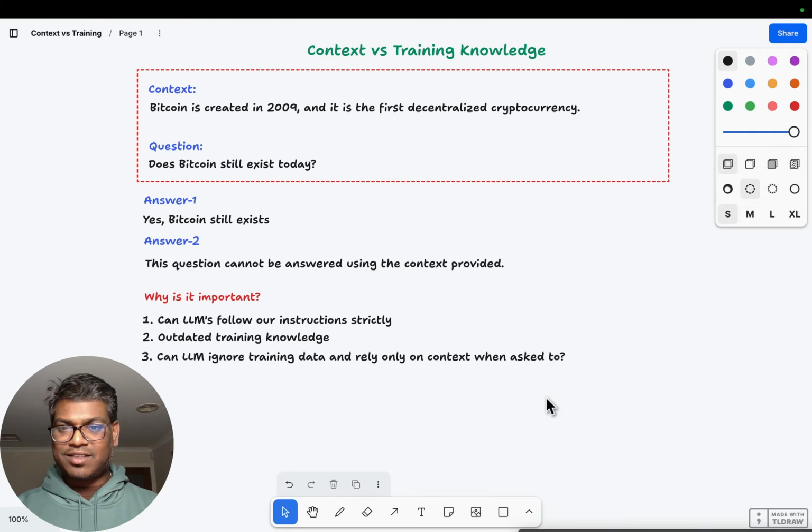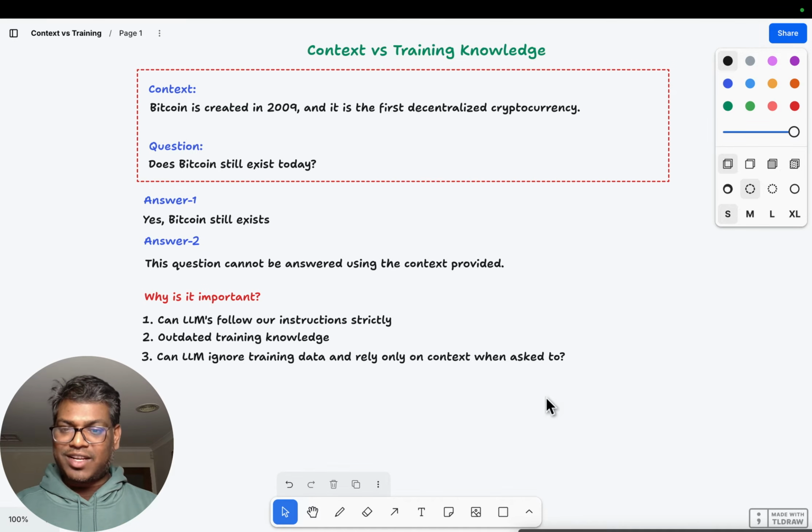The reason is the provided context does not have any information about whether Bitcoin still exists today or not. We have explicitly instructed our LLM to use only the context provided to answer this question, right? So the first answer, even though factually correct, is an incorrect answer.